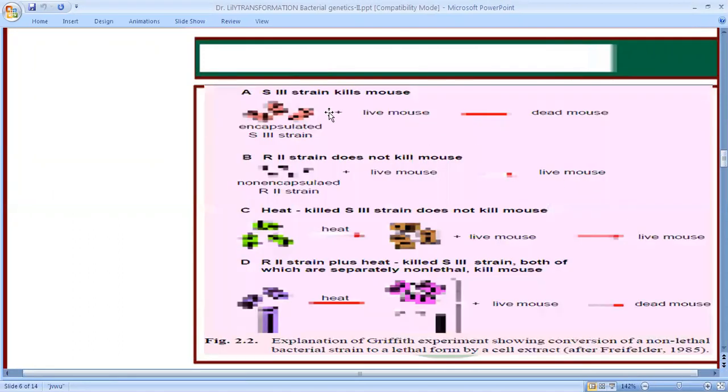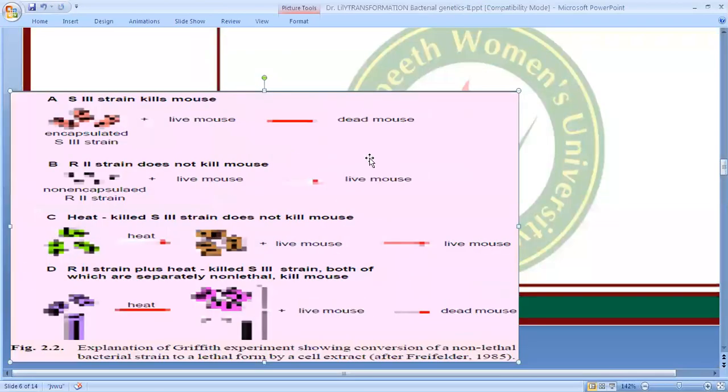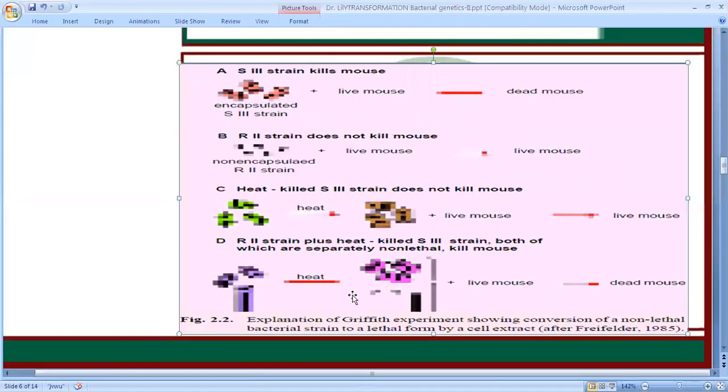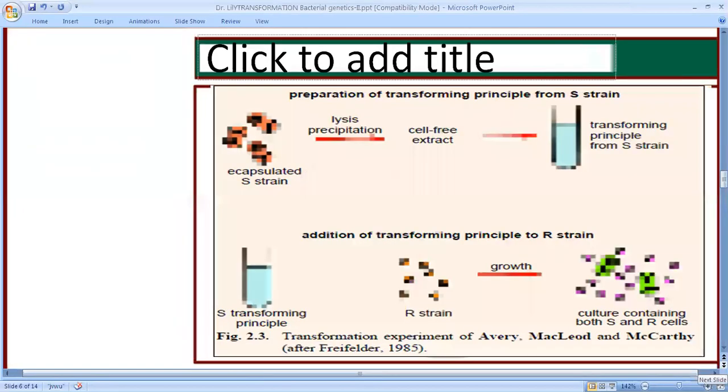So here again is an illustration of how the smooth type, which is the pathogenic type, injected into the live mouse kills the mouse. The R type, which is non-pathogenic and non-encapsulated, does not kill the mouse. The heat-killed pathogenic type does not kill the mouse, but when both are combined together, they kill the mouse. So this is the explanation for how transformation takes place.